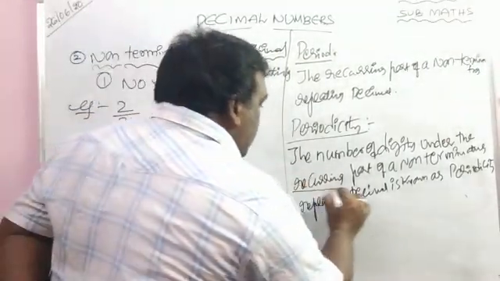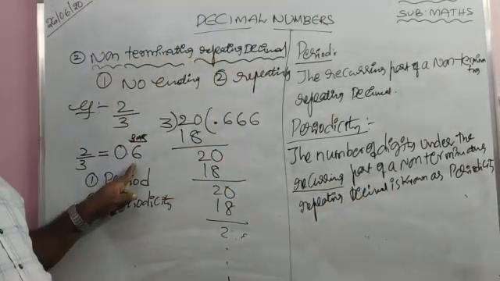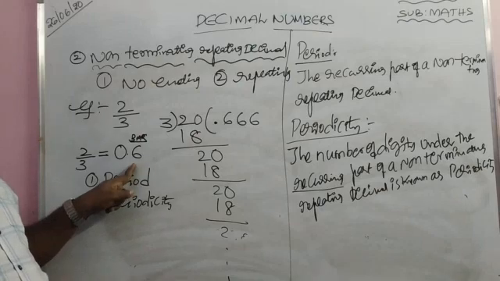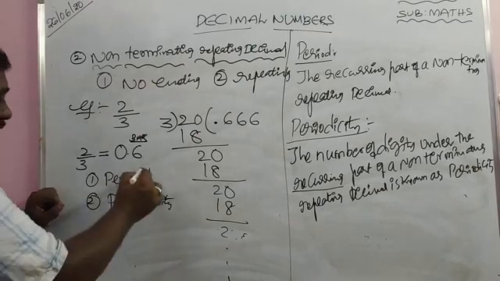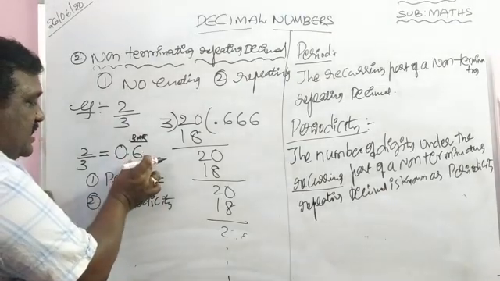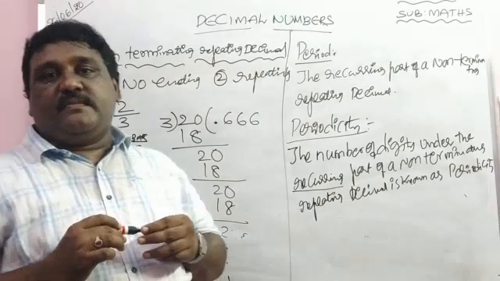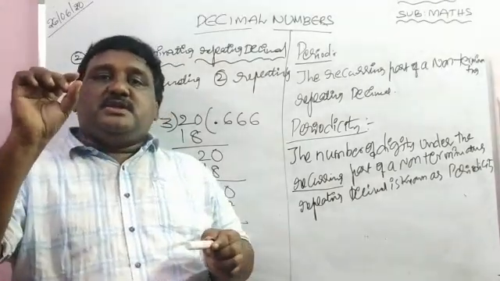What is recurring? Repeating part. How many numbers are repeating? Here only one number is repeating. So what is the period here? What are the numbers repeating? 6 is repeating. 6 is known as period. Repeating part is known as period.